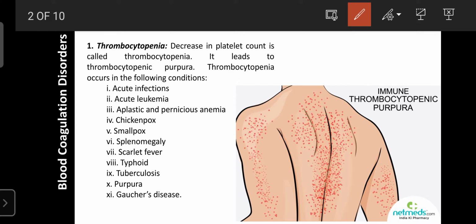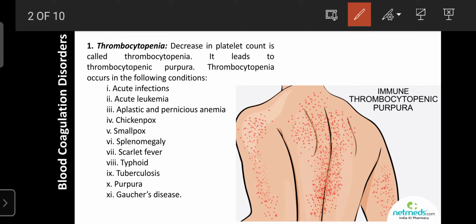In the last 2 or 3 years, with the help of the platelet count, we can diagnose dengue fever also, because in dengue the platelet count changes. With the help of the platelet count, we can diagnose whether this fever is related to other fevers or to dengue fever. That condition is known as thrombocytopenia, where the platelet count decreases.